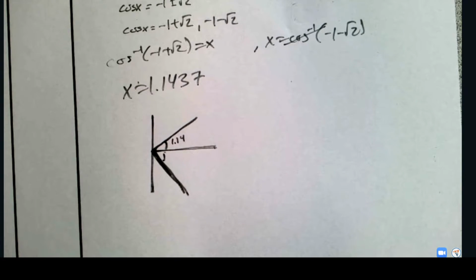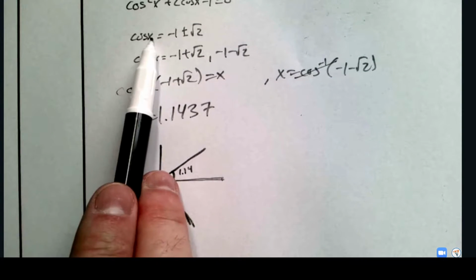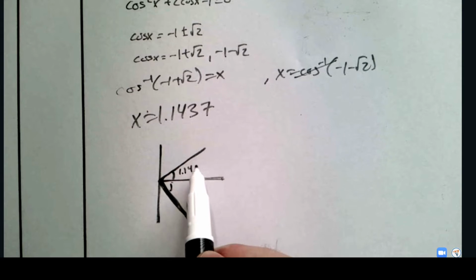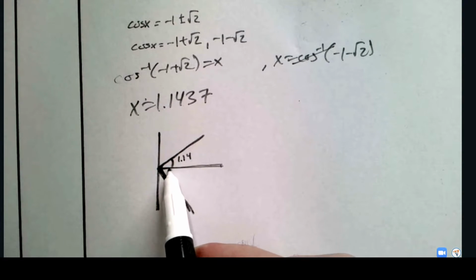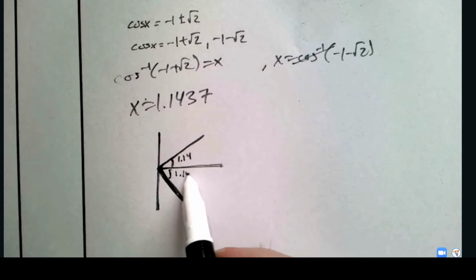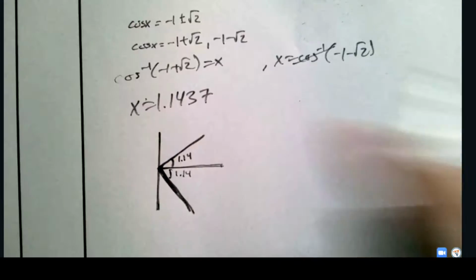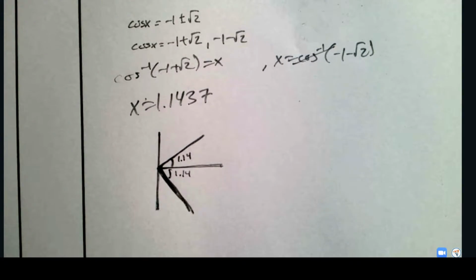So what we need to do in this case, because this is going to be two answers, right? This is saying where does x have this value? And of course there's going to be two answers because there's two quadrants where that's true. So what we're going to do is use this angle right here as our radian reference angle. And we're also going to use it down here, right? The same angle. So now this one is just 1.14, but to get this whole angle, remember it's actually, let's do this in orange, hopefully that's different enough.